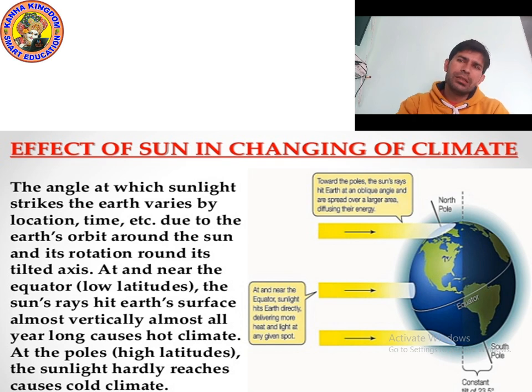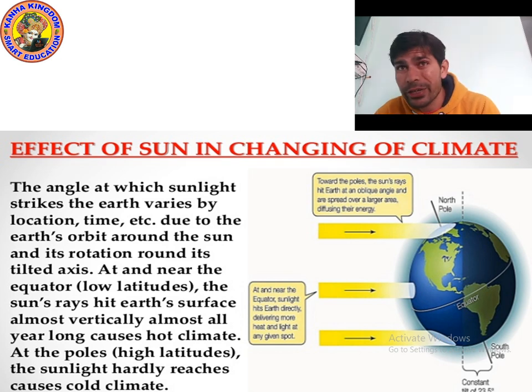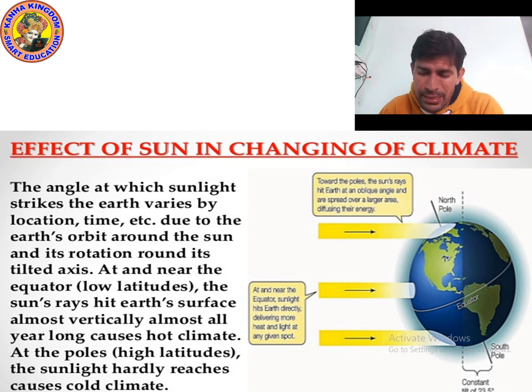Now we are going to begin a new topic: effect of sun in changing of climate. You know that the earth revolves around the sun in a fixed orbit. So the earth orbits around the sun, and the earth is tilted on its axis by 23.5 degrees.